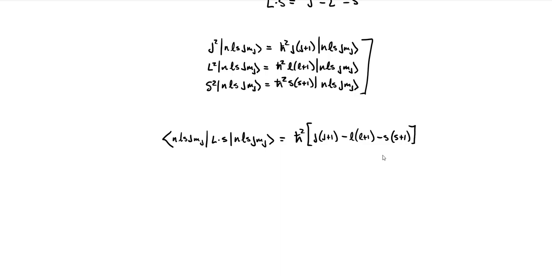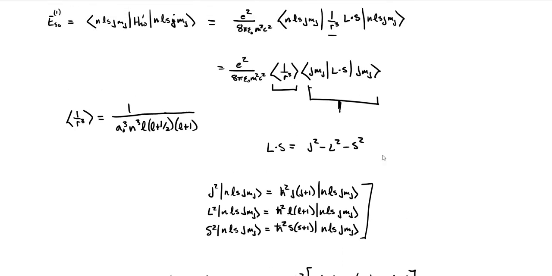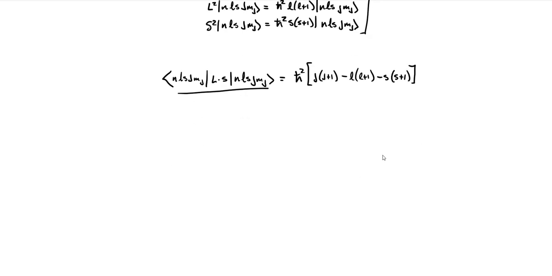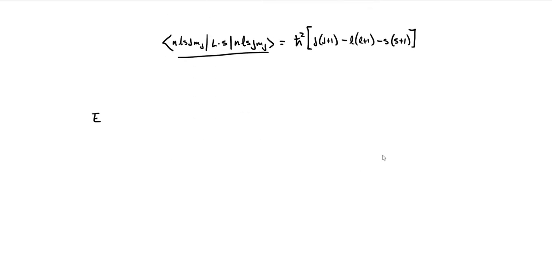And that's our matrix element. So we can put this all together, knowing the spin part of our matrix element, this spatial part, and these constants out front. We can figure out that our first order energy correction due to the spin orbit interaction can just be written as e squared, all those constants out front, 8 pi epsilon naught m squared c squared, that space part, which is 1 over a naught cubed n cubed l plus 1/2 l plus 1.